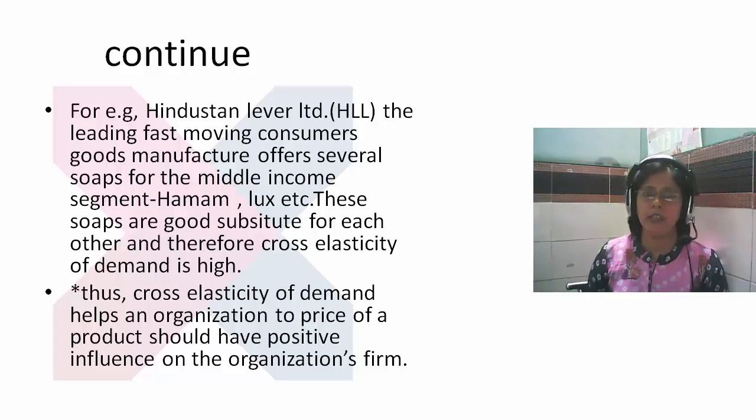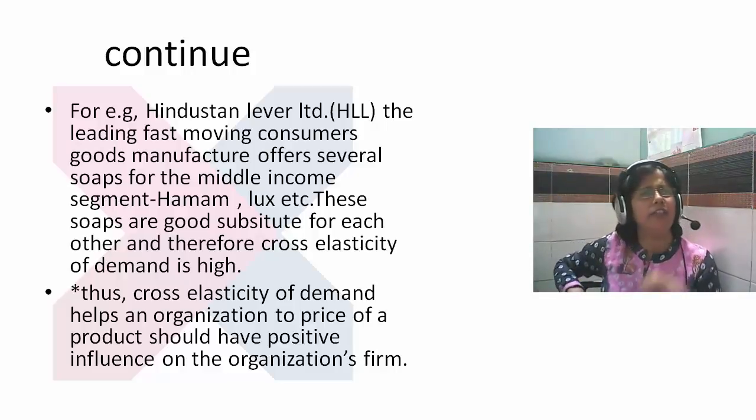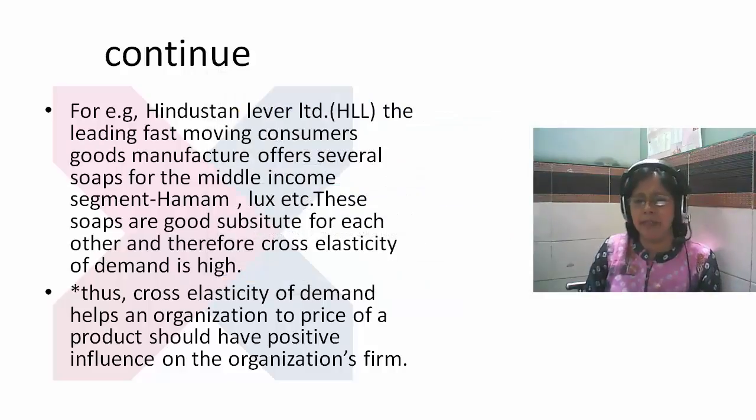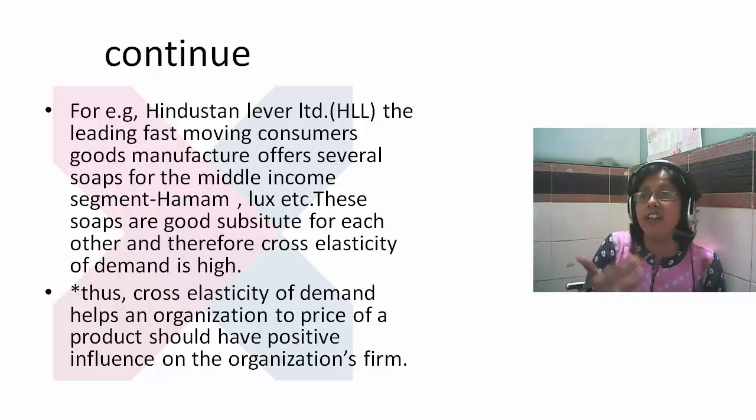For example, we can easily understand it this way. Have you heard about Hindustan Lever? Hindustan Lever is a big firm, and they produce different kinds of products. For example, they have variations of soaps like Hamam, Lux, and many other things. So they have a cross elasticity of demand because every product has a different demand.